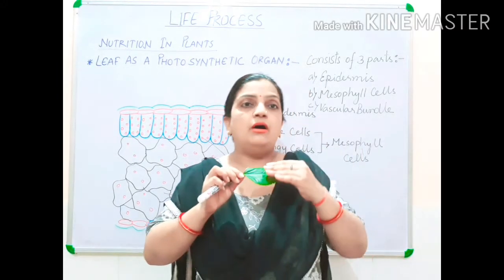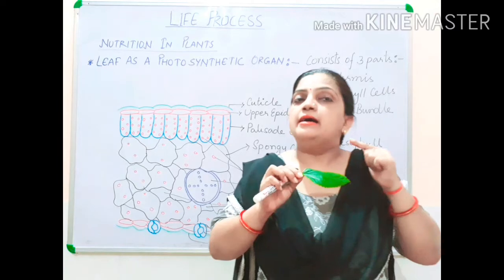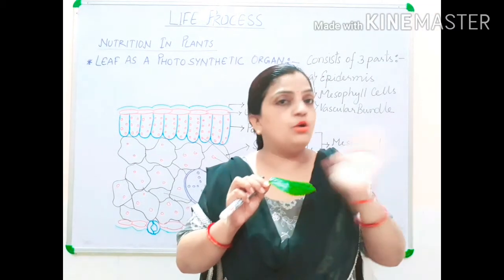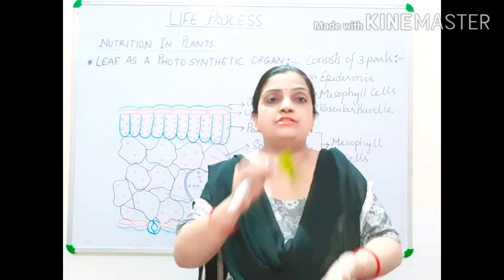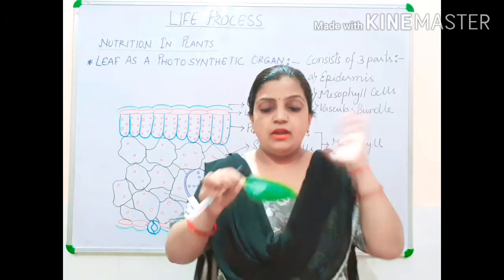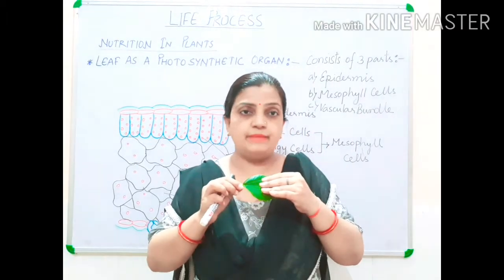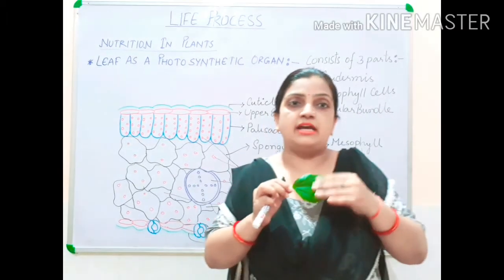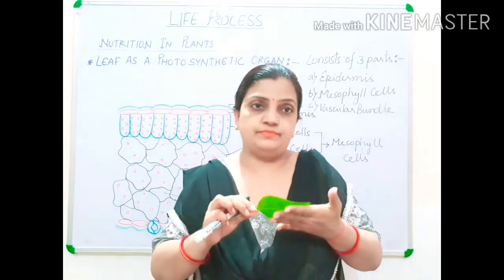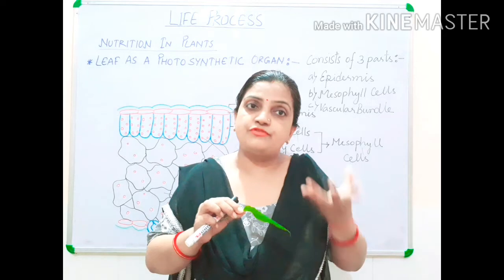Now children, on the upper surface less number of stomata or no stomata is present, but on the lower surface the number of stomata is more. On the upper surface, again I am repeating, the number of stomata is less, and on the lower surface number of stomata is more. How is this number of stomata helping?